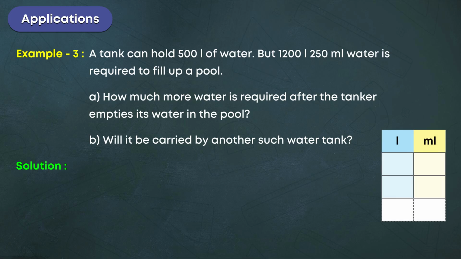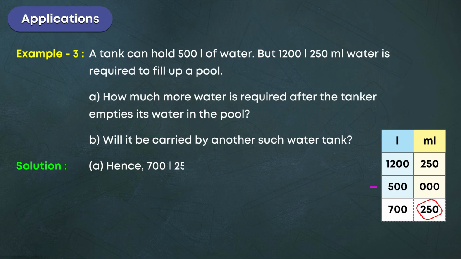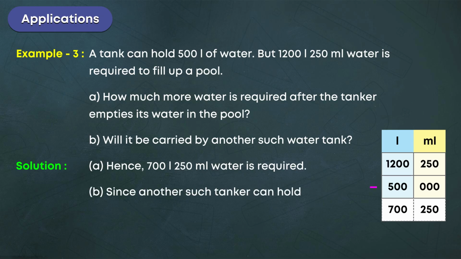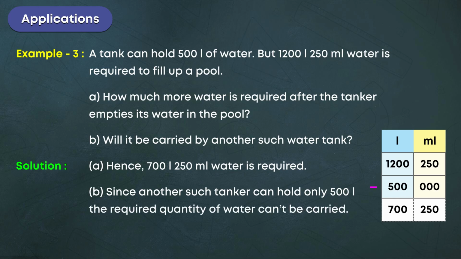Solution. 1200 liters, 250 milliliters, minus 500 liters is equal to 700 liters, 250 milliliters. A. Hence, 700 liters, 250 milliliters of water is required. B. Since another such tanker can hold only 500 liters, the required quantity of water can't be carried. So we need one more half of the tanker.